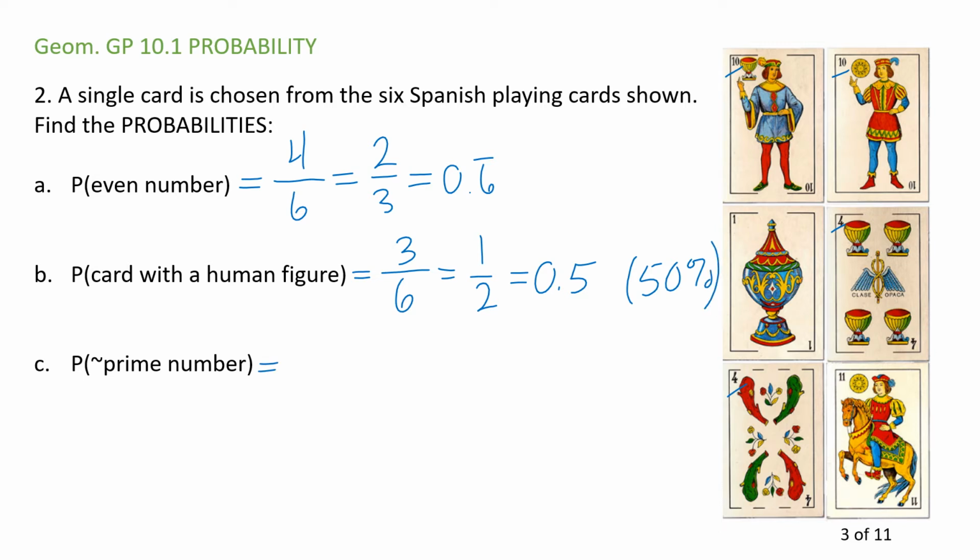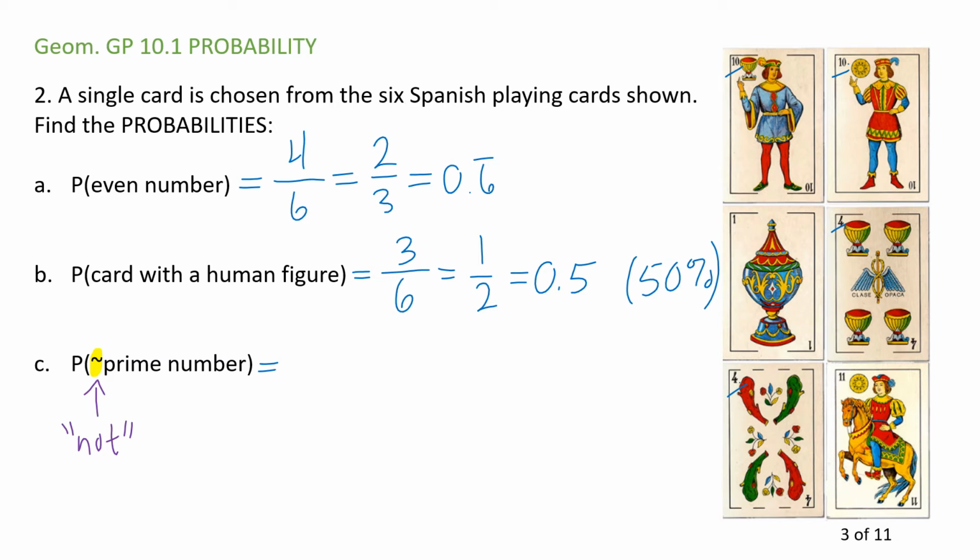How about this? This is unusual because it says a prime number, but specifically it has that little squiggle in the front. That squiggle in the front means not. So I want this to not be a prime number. So what I'm going to do is, there are 2 ways of doing it. Just go through and count the ones that are not prime numbers. 10 is not prime, 10 is not prime, 4 is not prime, 4 is not prime. 1 and 11 are. So 1, 2, 3, 4.